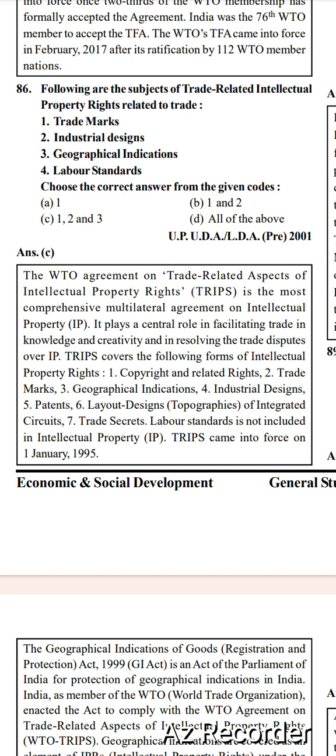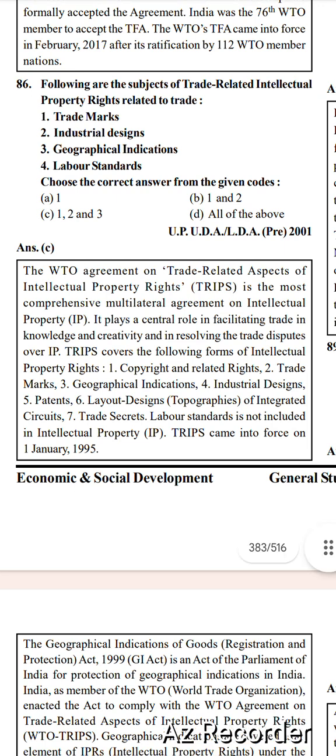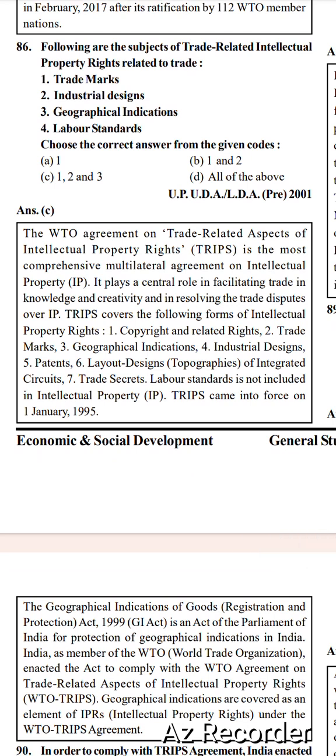TRIPS covers the following forms of intellectual property rights: copyright and related rights, trademarks, geographical indications, industrial design, patents, layout design of integrated circuits, and trade secrets. Labor standard is not included in intellectual property. TRIPS came into force on 1st January 1995.